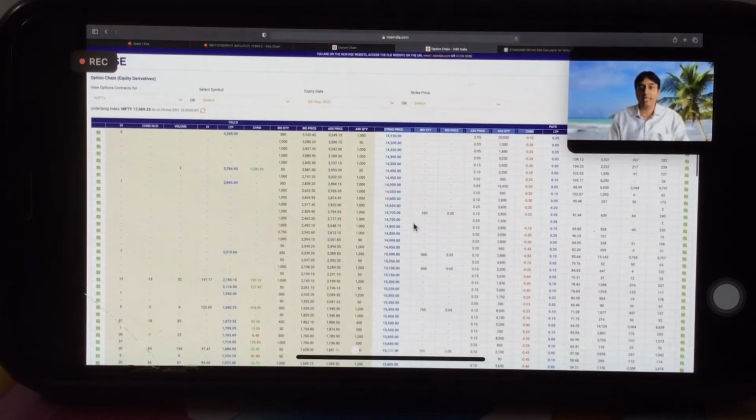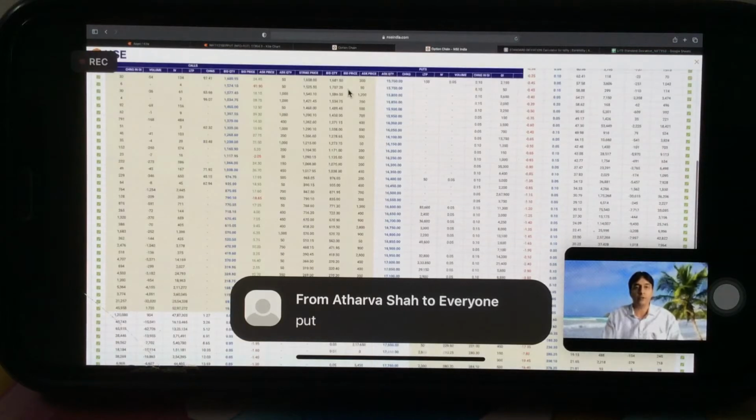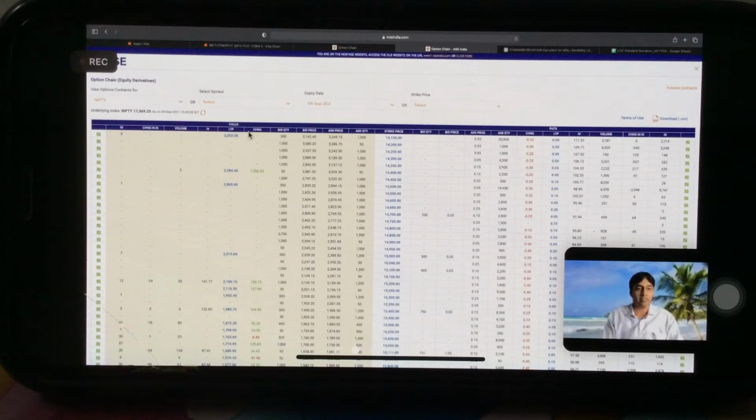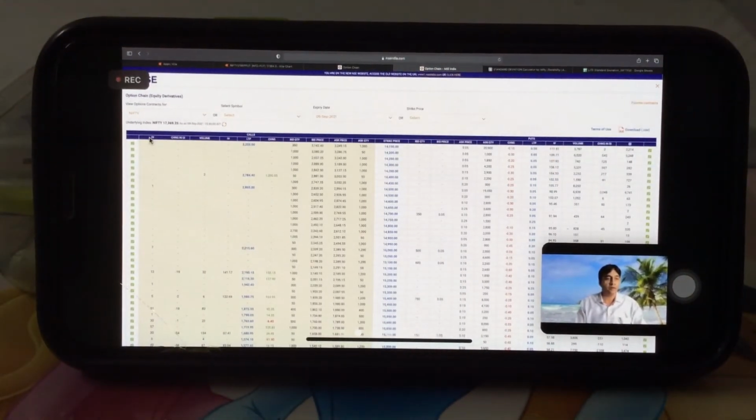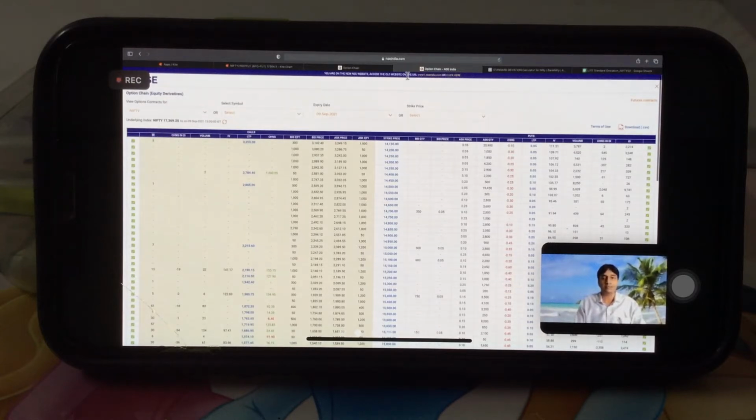So the right side is, as we have seen in the last session, what? Can anyone tell? Yes, put. The right side is of put and the left side is of calls. You can see here it's written call and put, right? So the last column is OI, that is open interest, and on this side also the last column is open interest.